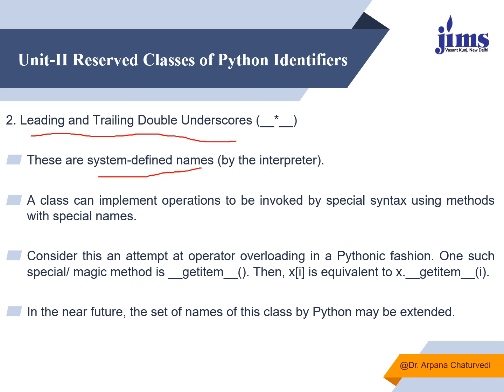One such special magic method is __getitem__(). Then x[i] is equivalent to x.__getitem__(i). These are some magic methods, and the names are reserved because Python may be extended later on.